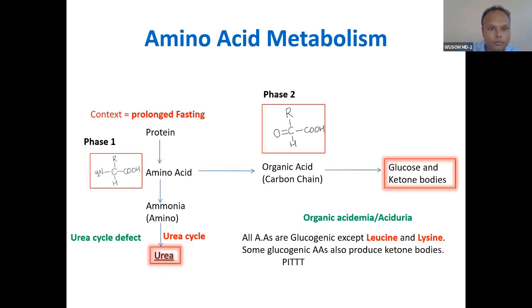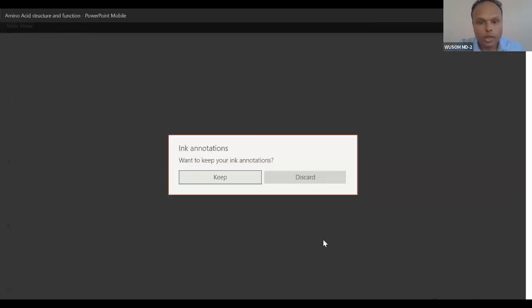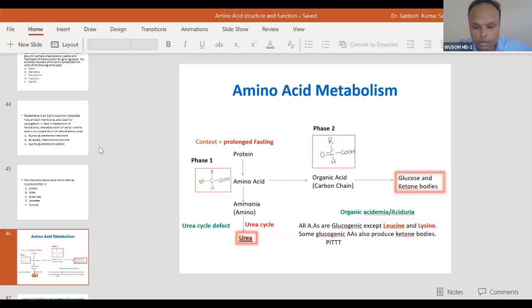This is GABA. So amino acid metabolism, again the same thing we will start next day. Okay, so I think we have completed many things: amino acid catabolism and disorders.